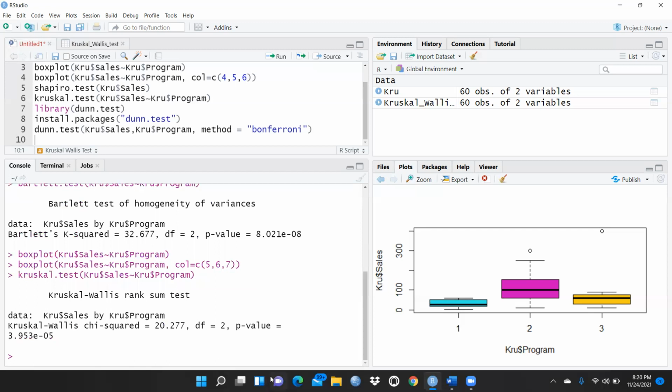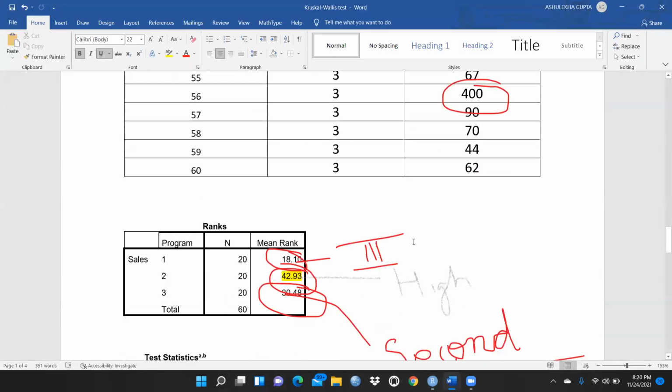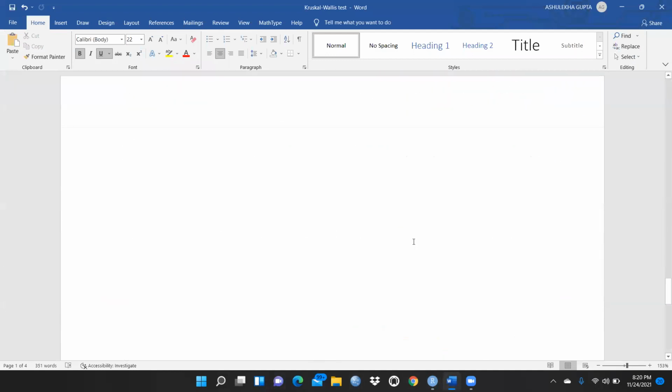So we can say, right? Because the p-value is 3.953e minus 05, here we can say that was our hypothesis. In the Word document I will show you.